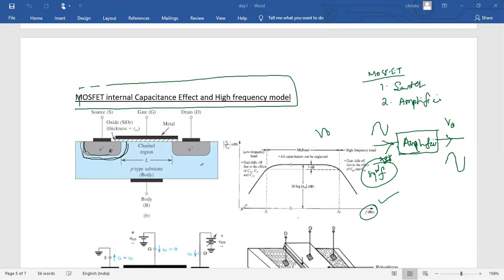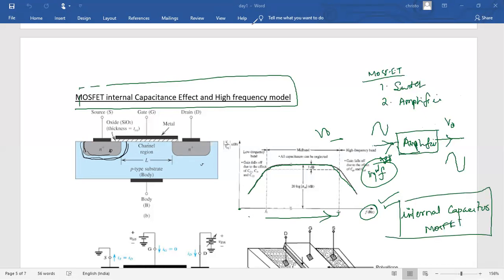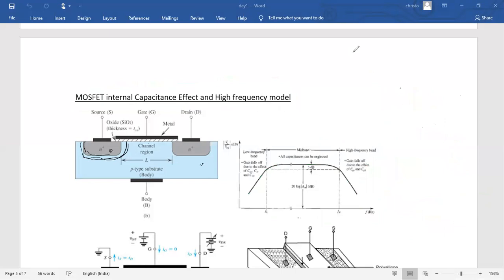If you see, from the origin point the frequency increases, and similarly your output also varies with respect to the frequency changes. This change of output voltage with respect to frequency is due to the internal capacitors of the MOSFET. We'll see here how the internal capacitors are formed, and what the capacitance value is for the different modes of operation of the MOSFET.